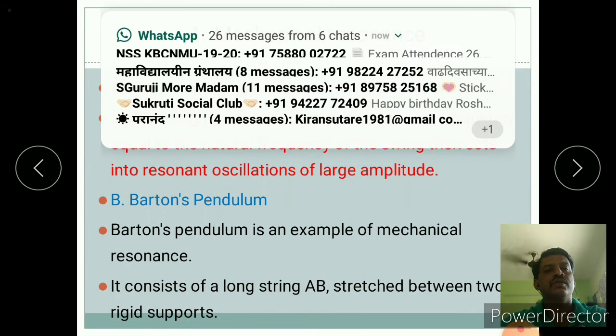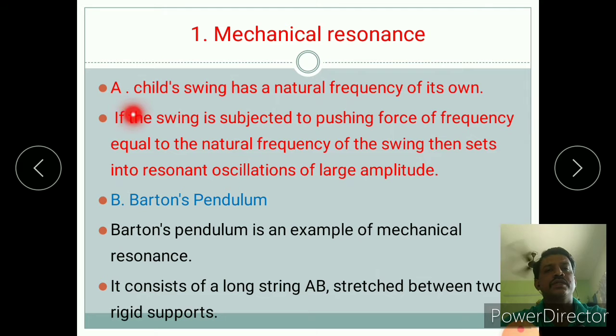Mechanical resonance. A child's swing has a natural frequency of its own. If the swing is subjected to a pushing force of frequency equal to the natural frequency of the swing, then it sets into resonant oscillation of large amplitude. An example is Barton's pendulum. Barton's pendulum is an example of mechanical resonance.